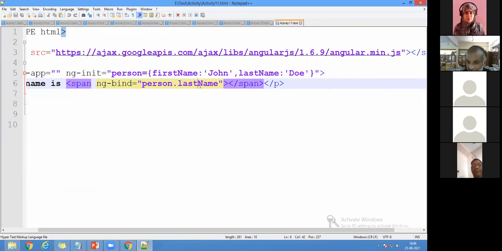But this cannot be done so easily with HTML and CSS. I cannot do the same concepts in HTML, CSS with JavaScript. I would have to write more code to get the objects and display them. But here in AngularJS, within two lines, I can create an object and take whatever attributes are needed.